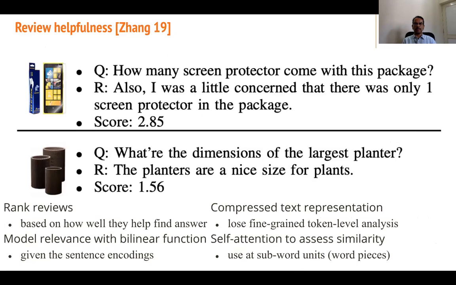So rank reviews based on how well they help find answers. Model relevance with bilinear function, given the sentence encoding. Compressed text representation, lose fine-grained token level analysis. Self-attention to assess similarity. Use sub-word units like word pieces.